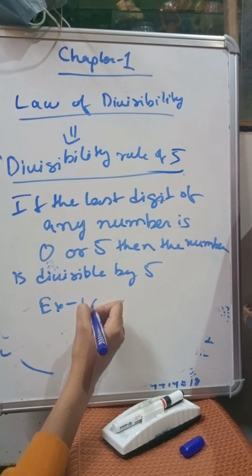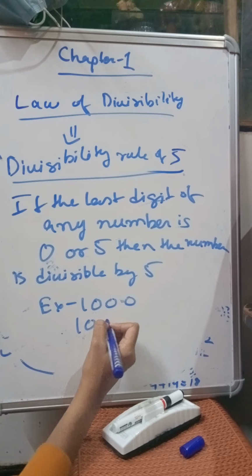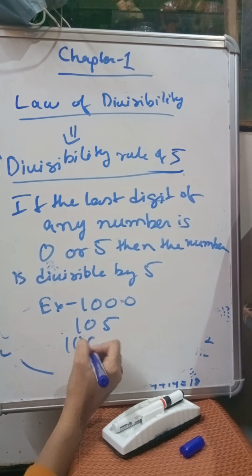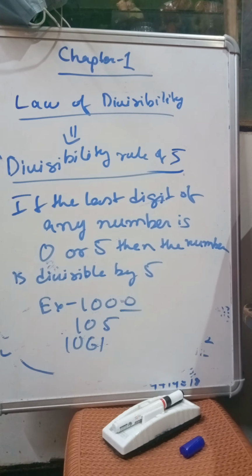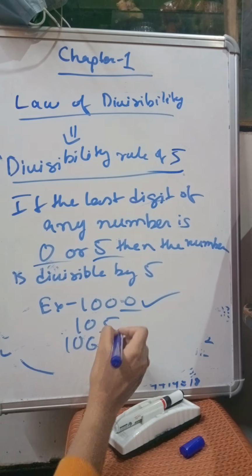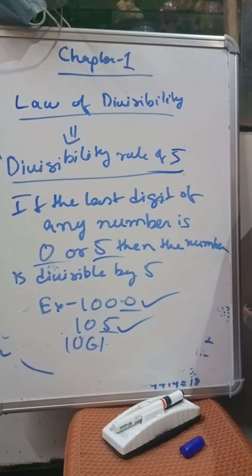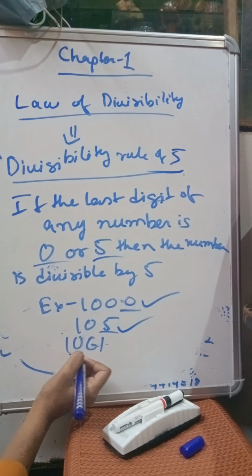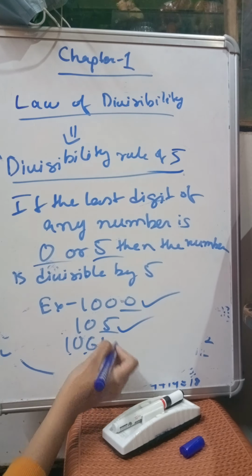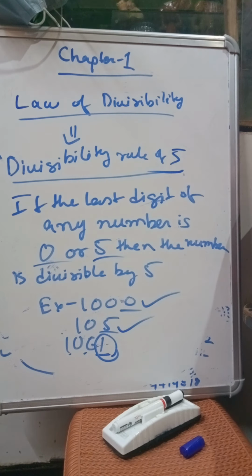Suppose I am taking 1000, 105, 1061. So 0 is present in the last digit of this number. That means this number is divisible by 5. Okay, 5 is present in the last digit of this number. I have said only 0 and 5. So obviously this number will be divisible by 5. But you see here we have 1061. So the last digit is not 0 or 5. So this number is not divisible by 5.